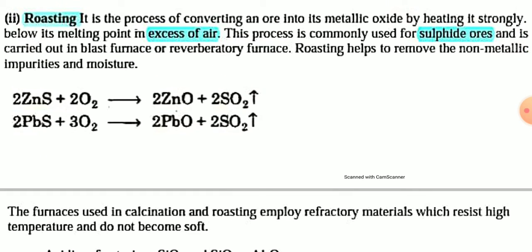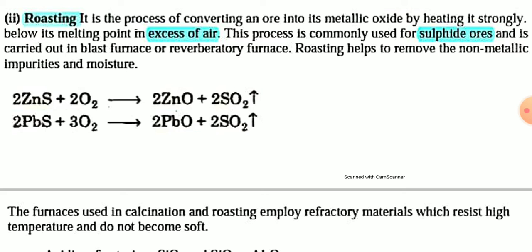Another method of conversion of ores into metal oxide is roasting. Roasting is the process of converting an ore into its metallic oxide by heating it strongly below its melting point, but in presence of excess air.